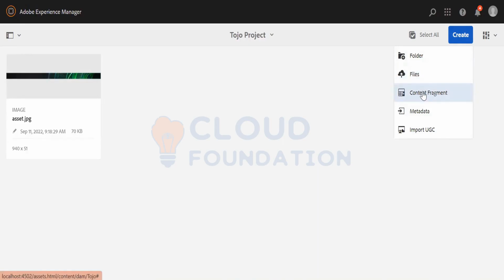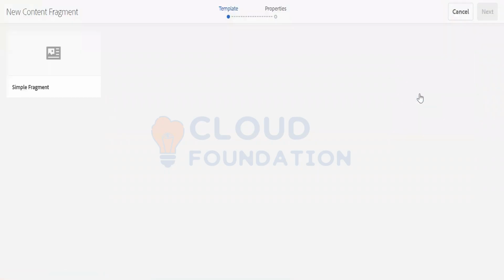Now, the same way we create pages, we create experience segments. In the same way, we create a content segment as well by using a template only. There has to be a template for creating a content segment. But here that template is not called a template, we call it a content segment model. Here I am going to select my content segment model, just a technical term. Now, why should we use a content segment? Let me first show you how you use it and how you create it.